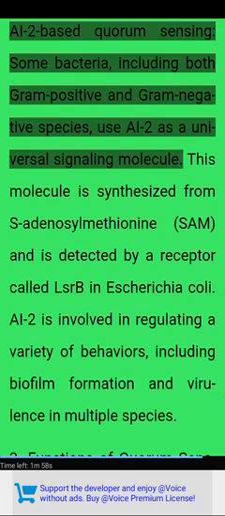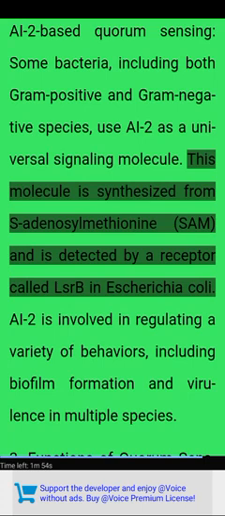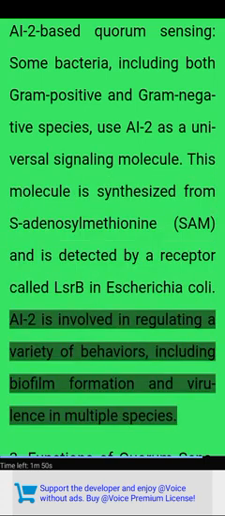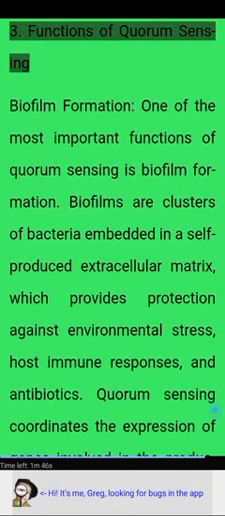AI-2-based quorum sensing. Some bacteria, including both gram-positive and gram-negative species, use AI-2 as a universal signaling molecule. This molecule is synthesized from S-adenosylmethionine (SAM) and is detected by a receptor called LsrB in Escherichia coli. AI-2 is involved in regulating a variety of behaviors, including biofilm formation and virulence in multiple species. 3. Functions of quorum sensing.